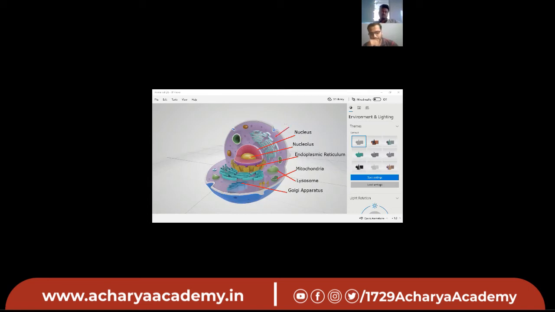This one. Cytoplasm. Yes. Function of cytoplasm. Contains the suspended organelles. Yes, cytoplasm is a jelly-like substance and it holds all the organelles present in the cell. And now next one. This one.